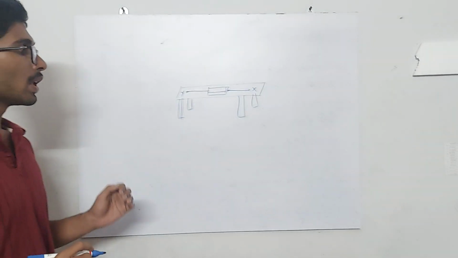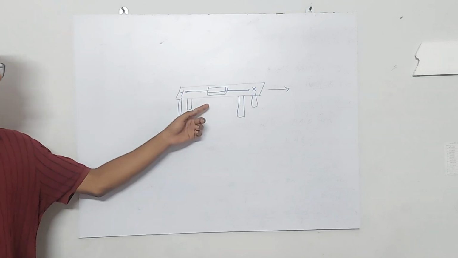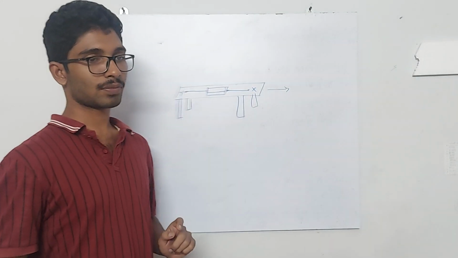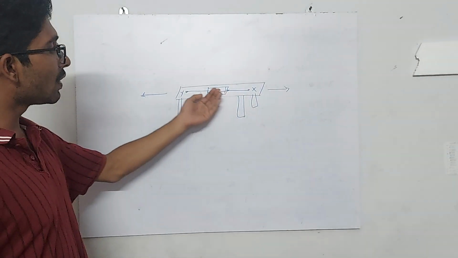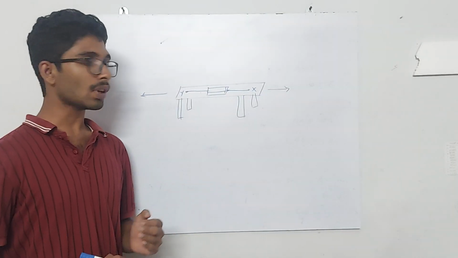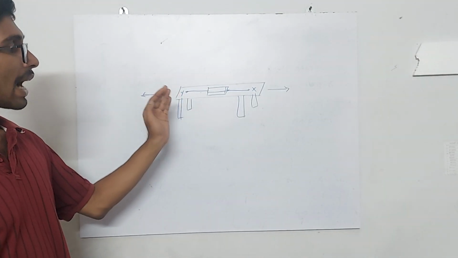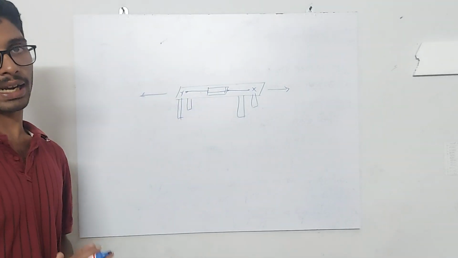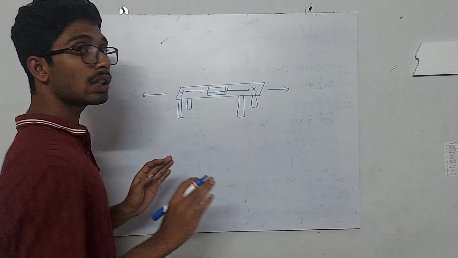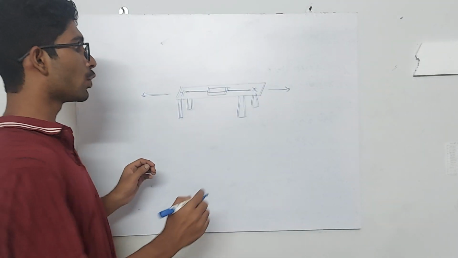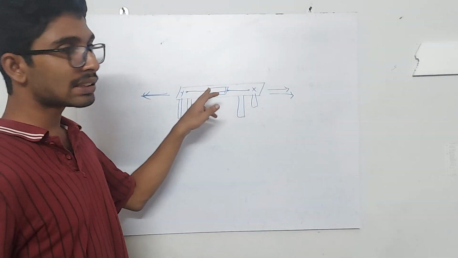When you apply a force on X in this direction, what will happen? The box will move towards the right. Now if you apply a force in this direction, what will happen? The object will move towards the left, isn't it? So in both these cases, the force is acting in one particular direction and the object is moving in that direction. Now assume that you apply equal amount of force in both these directions. Then there is no net motion, isn't it? It's obvious, right? If you pull with equal strength from here, as well as with equal strength from here, the object will stay at rest.